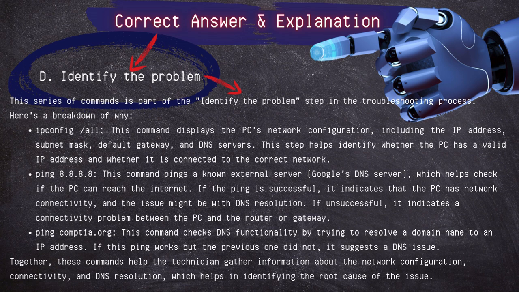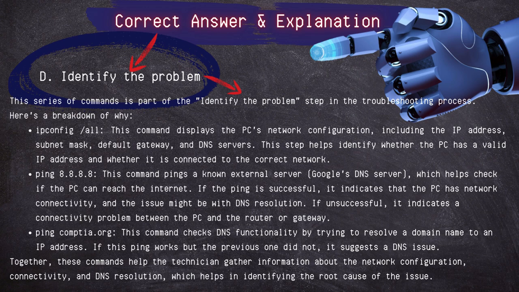Ping 8.8.8.8. Now this command pings a known external server, in this case Google's DNS server, which helps check if the PC can reach the internet. If the ping is successful, it indicates that the PC has network connectivity and the issue might be with DNS resolution. If unsuccessful, it indicates a connectivity problem between the PC and the router or the gateway.